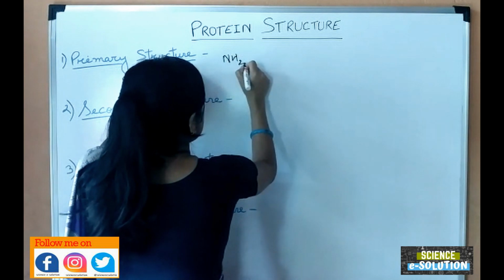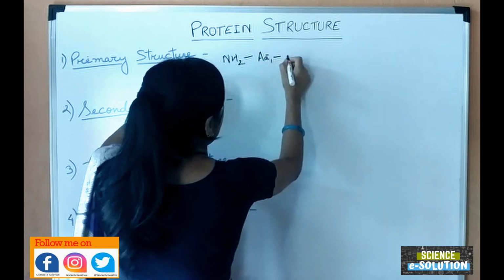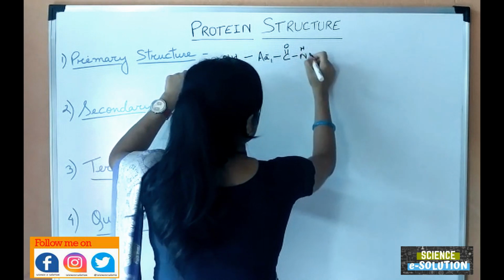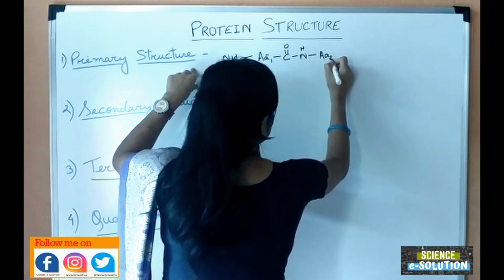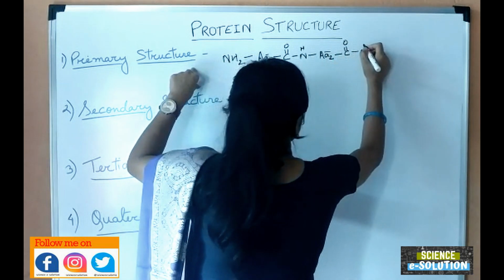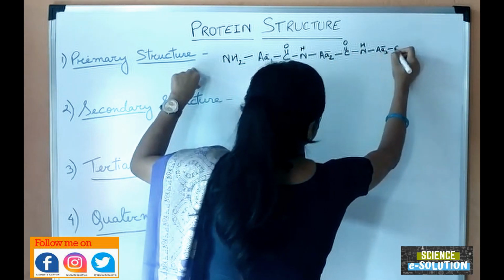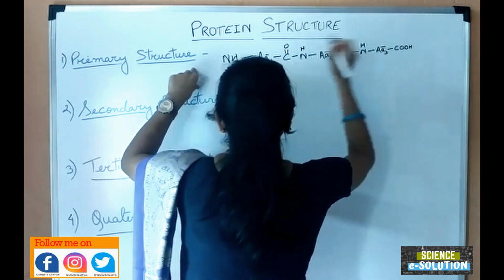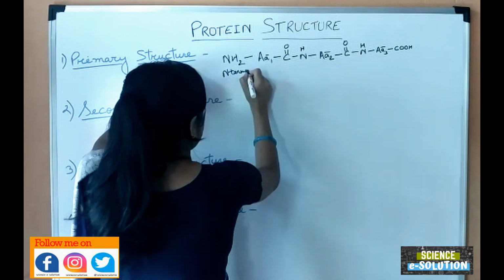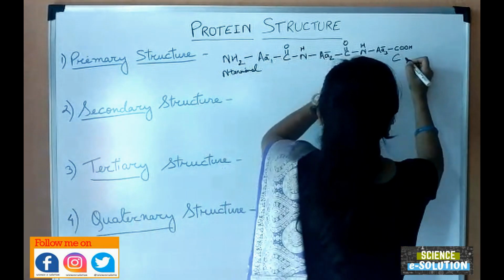You can see here, this is the N-terminal. This is amino acid number 1. This is its C-terminal, NH. This is amino acid number 2, C double bond O, NH. Amino acid number 3, COOH, like this. So this is the N-terminal. The first terminal is called the N-terminal of the protein, and the last terminal is called the C-terminal.